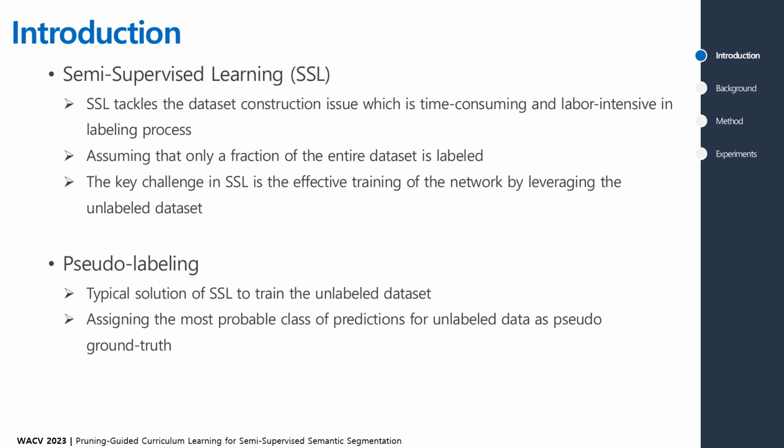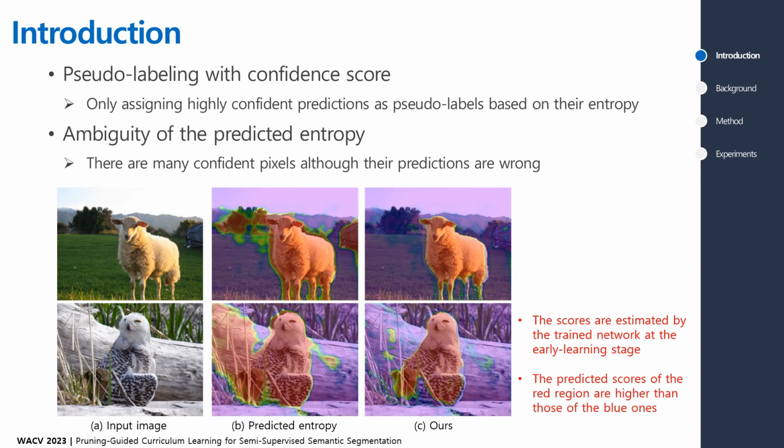Pseudo-labeling is a typical solution for semi-supervised learning to train on the unlabeled dataset. It assigns the most probable class of predictions for an unlabeled sample as a pseudo-ground truth. Studies that utilize pseudo-labeling exploit the confidence threshold strategy to reduce the influence of wrong predictions.